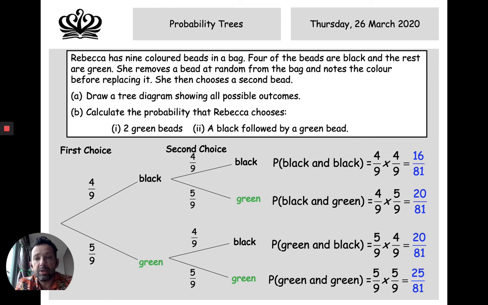Okay. Now the question is, 2 green beads. What's the probability of 2 green beads? Well, I can see that down here, so that's going to be 25 out of 81. I've left it as a fraction because as a decimal, it's not very nice. So we leave it as a fraction.